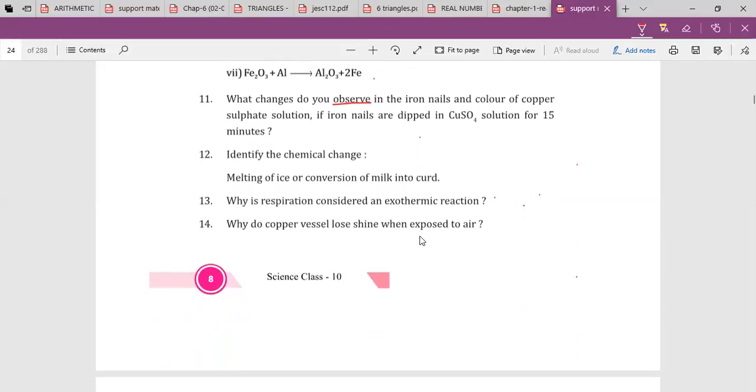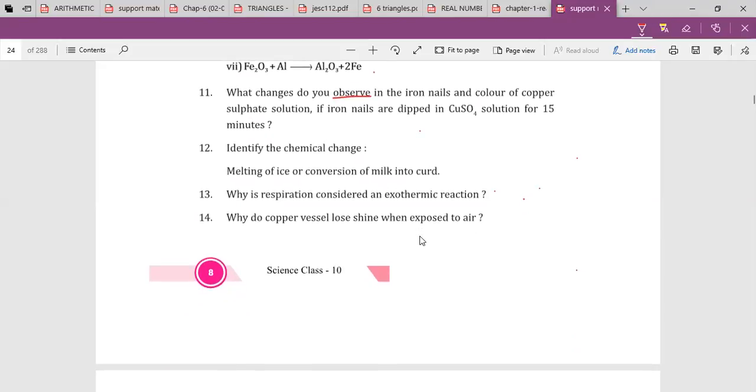Milk into curd conversion. Why is respiration considered an exothermic reaction? Because it produces energy, ma'am. Which energy? They need to mention it is heat energy. So you have to write it properly, in a full sentence, not only this much. You have to explain the process. In the presence of oxygen, glucose breaks down to give carbon dioxide, water, and heat energy. So in this process energy is produced, so it is an exothermic reaction. That's right.